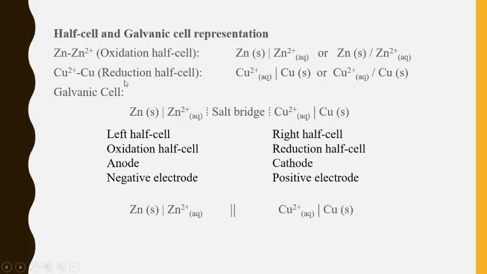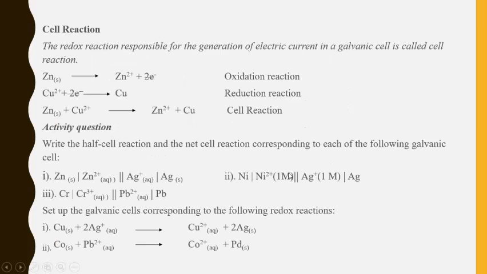Now when we are representing the galvanic cell in the full cell notation form, then you have to write in this manner. The salt bridge is represented by the double slash. So this all is important. So how it is done: the redox reaction taking place, the oxidation reaction and the reduction reaction to give you the cell reaction.